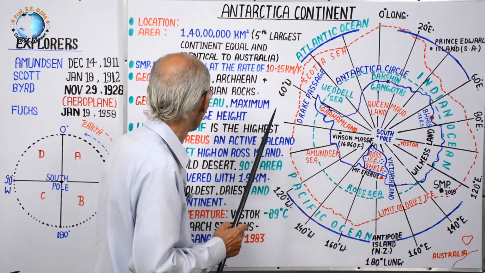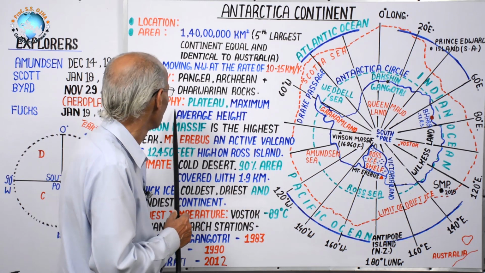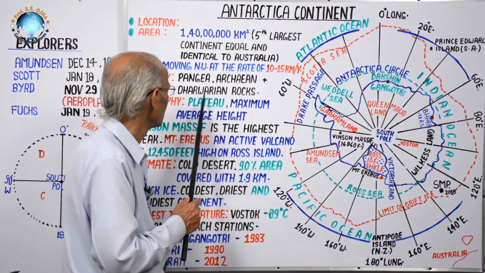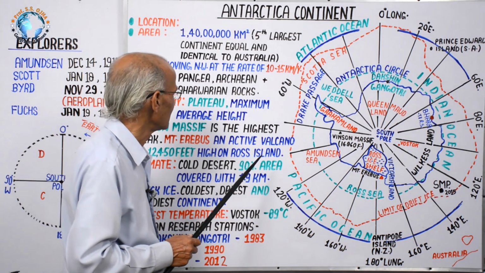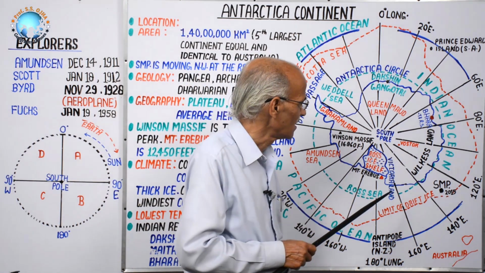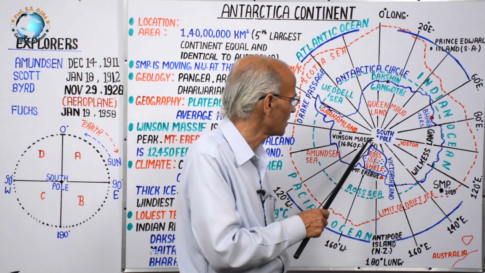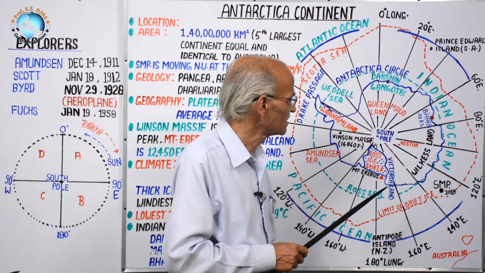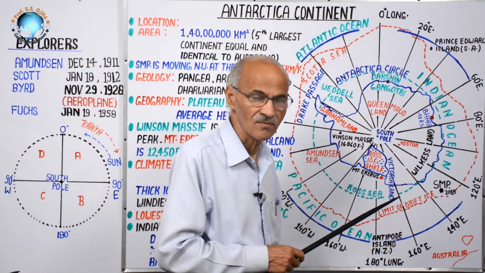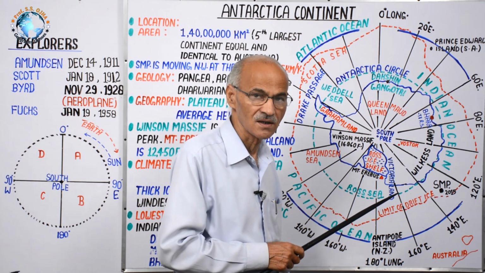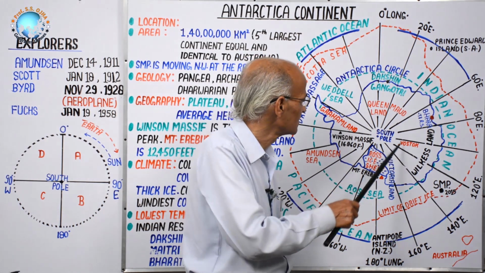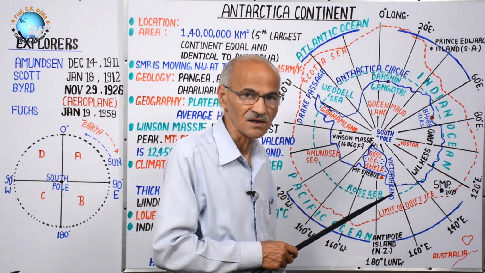This is the geological history in brief of the Antarctica continent. The oldest rocks, Archean and Dharwarian, predominate here. But a mystery is that this is the archive or storehouse of a number of informations related to paleotectonics, paleomagnetism, paleoclimatology, paleobotany, paleoceanography. All things can be searched in this continent.